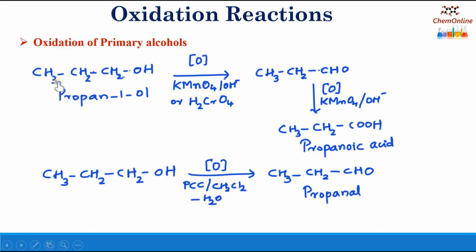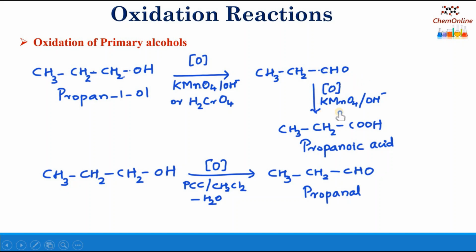For example, propanol, CH3CH2CH2OH, when oxidized with KMnO4 in basic medium or H2CrO4, chromic acid, is initially oxidized to the corresponding aldehyde, that is CH3CH2CHO.